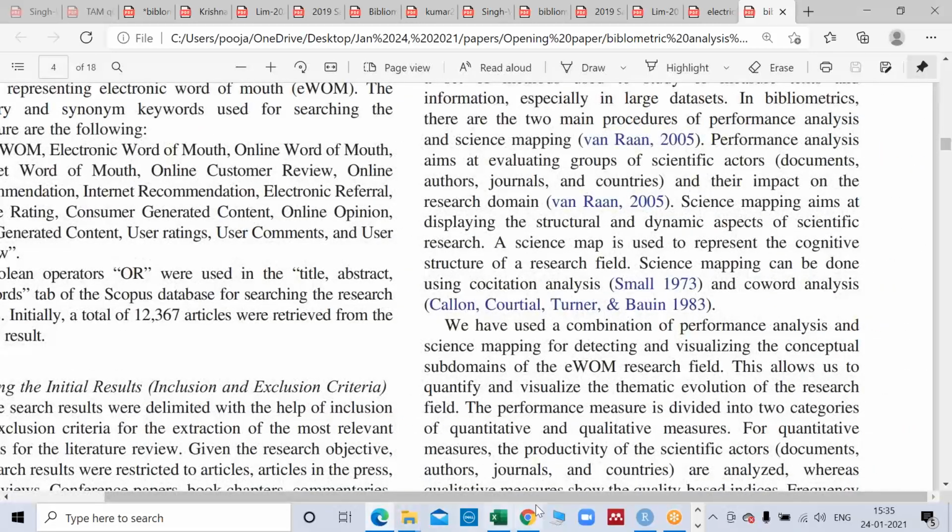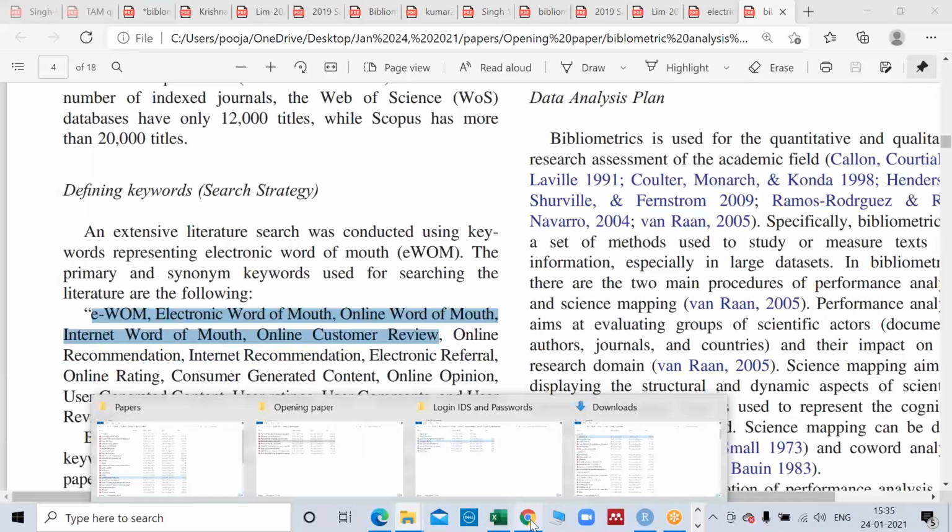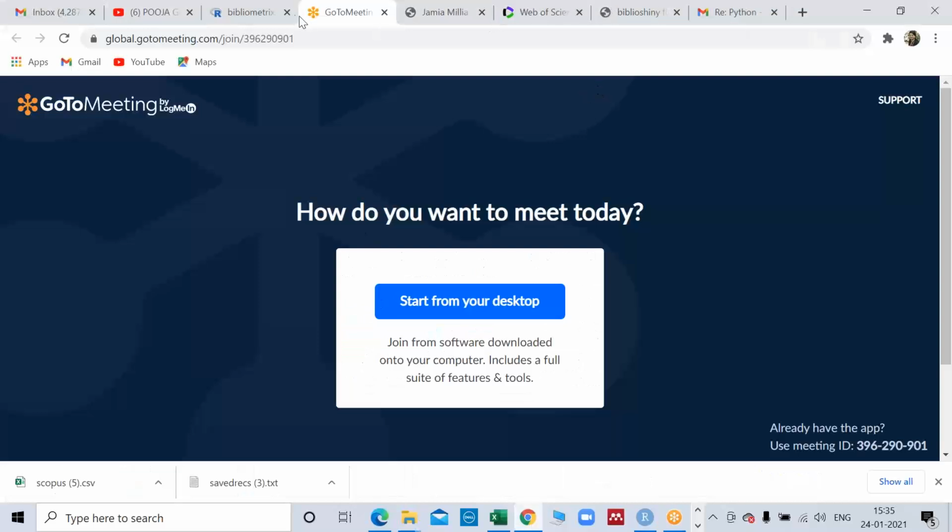So now I am moving to picking some keywords from this paper only. I have taken just two keywords, or you can take more, but I need to put OR in between, so I'm just avoiding that task. So directly I'm going to my Web of Science. Why am I not doing Scopus right now? Because you can see the Scopus search video on my YouTube. So I thought I could go with different software right now. That's why I'm using Web of Science.